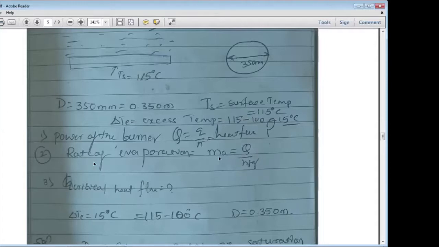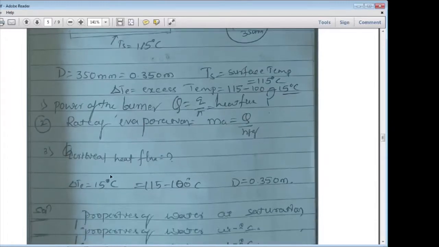Yes, sir. This m is equal to Q divided by hfg. Then the critical heat flux: you can note down the formula from the data handbook and substitute the properties of water to calculate the critical heat flux.